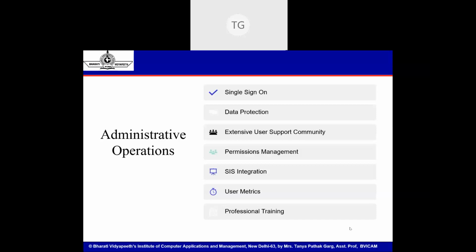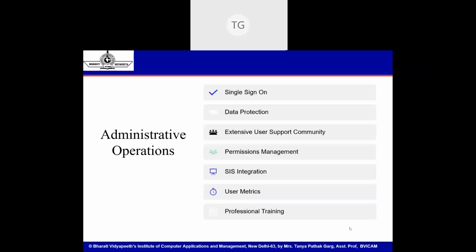Then user metrics, who turned in an assignment and when. If I'm taking a class on Google Meet, then how many students attended my class? The attendance tracker integrated with Google Meet will help you get an attendance list of all attendees in a class. All these types of user related metrics are populated with Google Classroom.